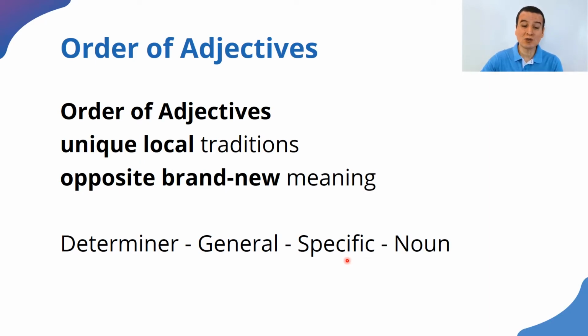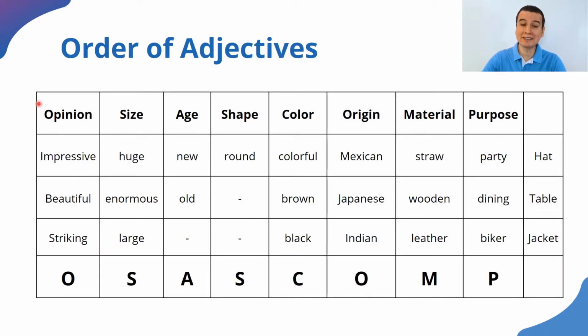All right, let me show you this chart here that gives you an idea about all the different categories that the adjectives may refer to when they are determining, when they are qualifying, let's say that, a noun. All right, let me tell you, we usually don't have more than 2 or 3 adjectives before a noun, but this is just an example. Let's see, for example, we are describing a hat. We're describing my hat. So the determiner is going to be my. My, and if we say my huge Mexican hat, why do we say huge?